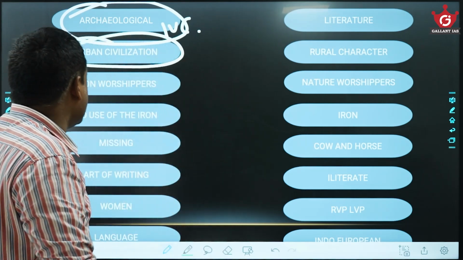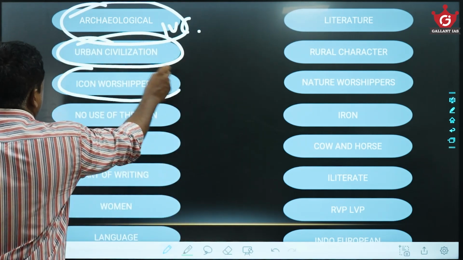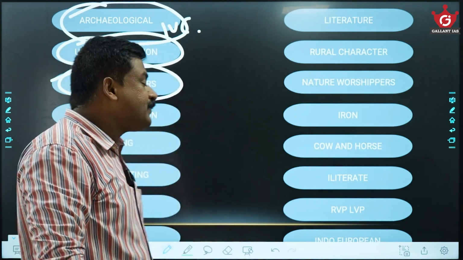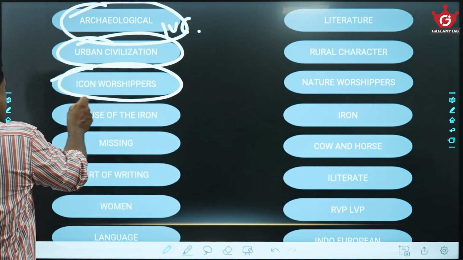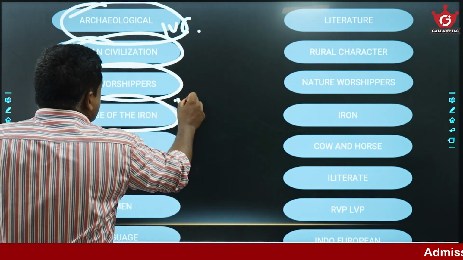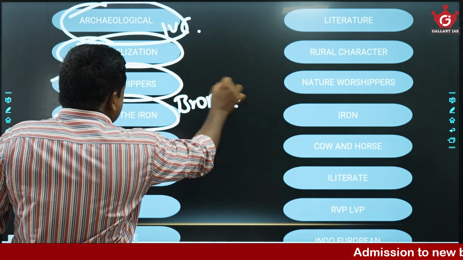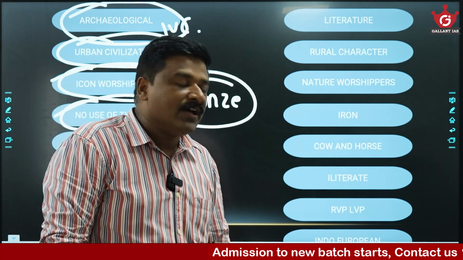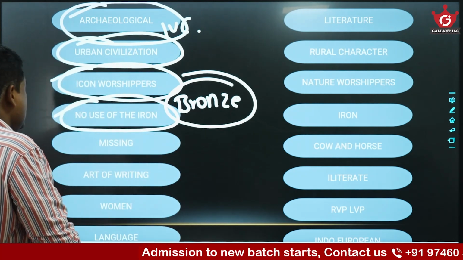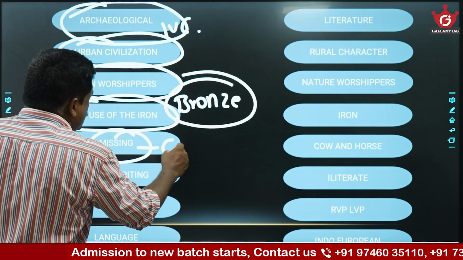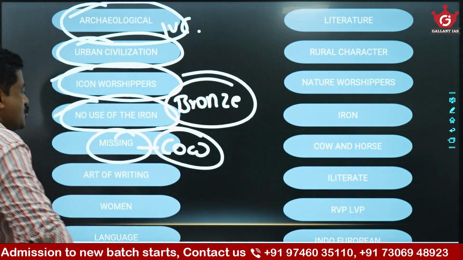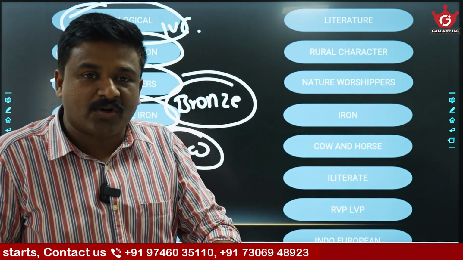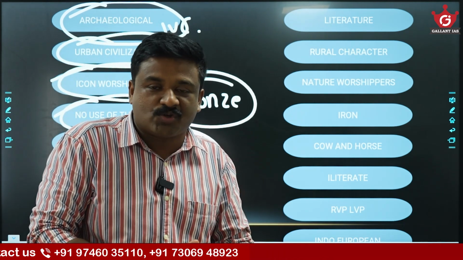Large-scale populations were living in these urban areas. Okay, then see, there were icon worshippers, like the priest king statue and mother goddess statues. And there is no use of iron. This is a Bronze Age civilization. This is a bronze statue of a dancing girl. So this was a Bronze Age civilization, and see here there is no discovery of the cow. That doesn't mean that the cow was not there, but this civilization is not a cow-centric civilization.